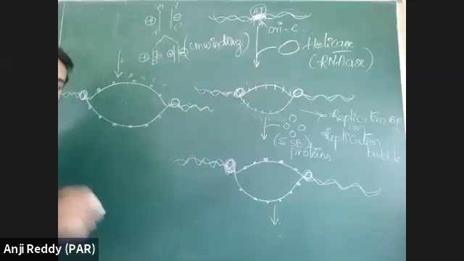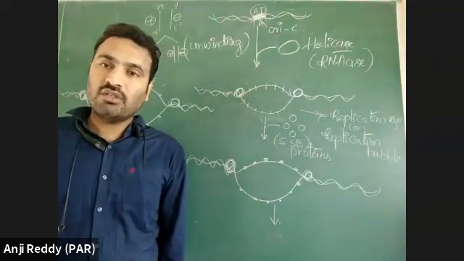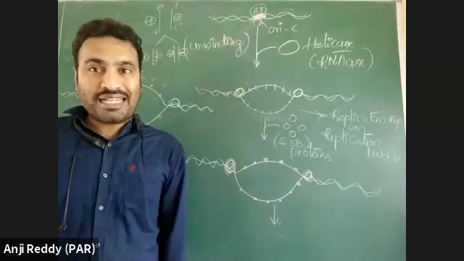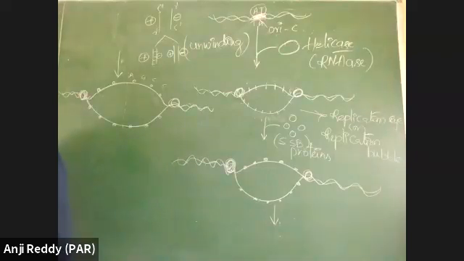But what is the enzyme that is adding nucleotides to the new daughter DNA molecule? Tell me, what is that enzyme? DNA polymerase. But DNA polymerase enzyme cannot directly add nucleotides.